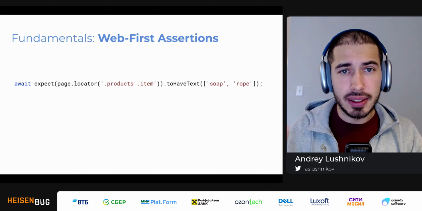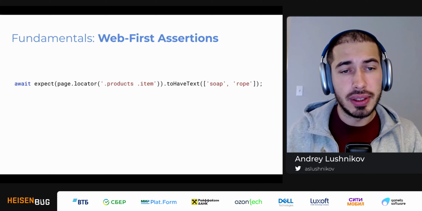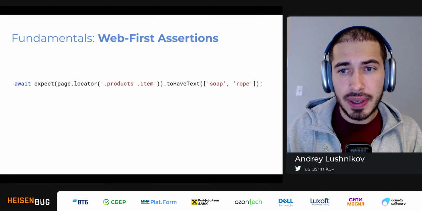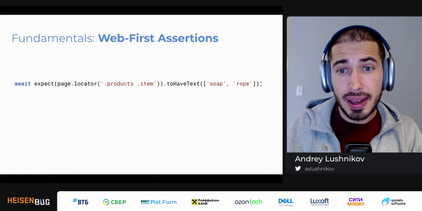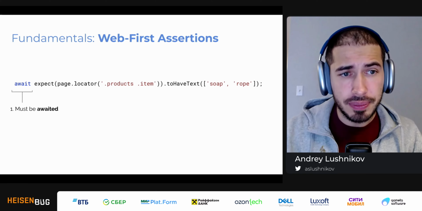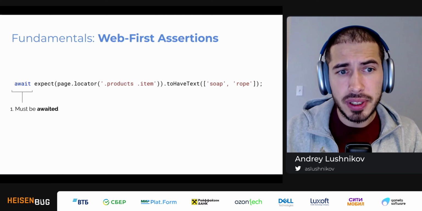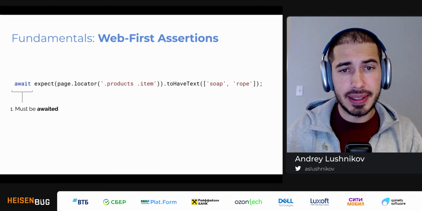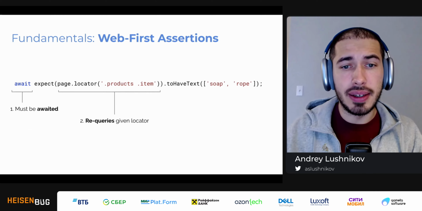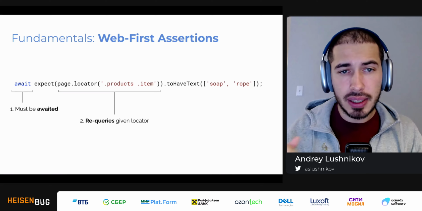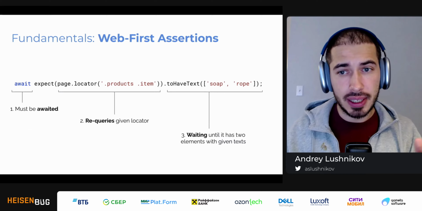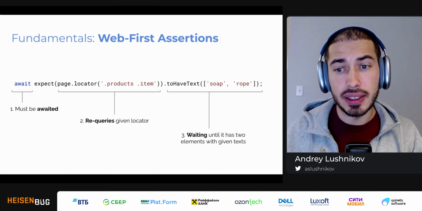Okay, so now we know what locators are. Let's dissect a simple web first assertion. We go and make sure that a certain list of products has exactly two products, which are a soap and a rope. It has three parts. First, all of the web first assertions have to be awaited because they are asynchronous in nature. Then we pass in a locator, and this expect will requery the given locator until we have exactly two of these items, where the first one has the text of a soap, and the second one has the text of a rope.